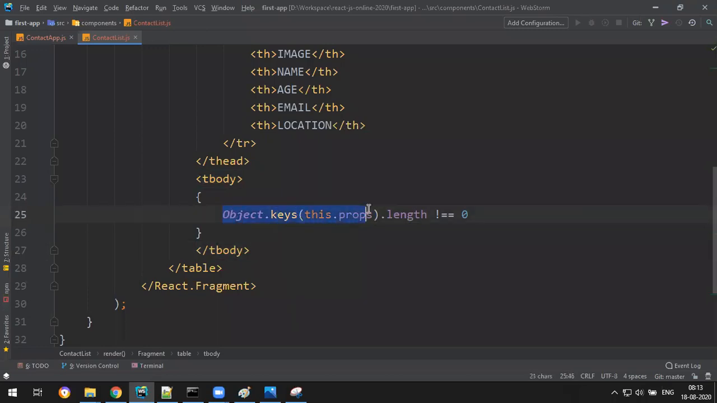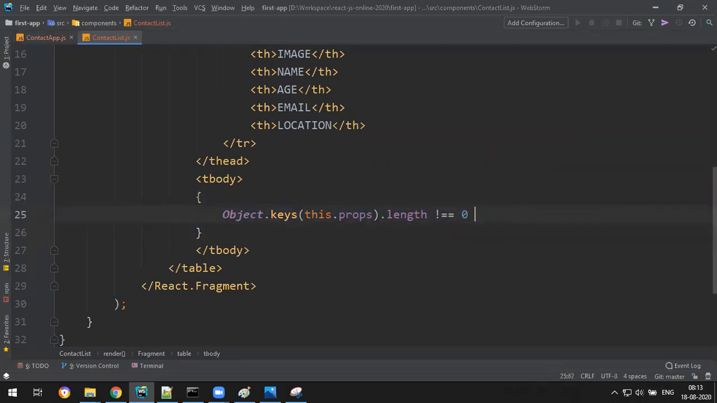If the props object is empty, don't display anything. If it has some contacts property, then display. So just for the safe side, I'm making one more check whether the props is empty or not. Okay. So already we checked here, but I'm just checking one more time here. Okay.